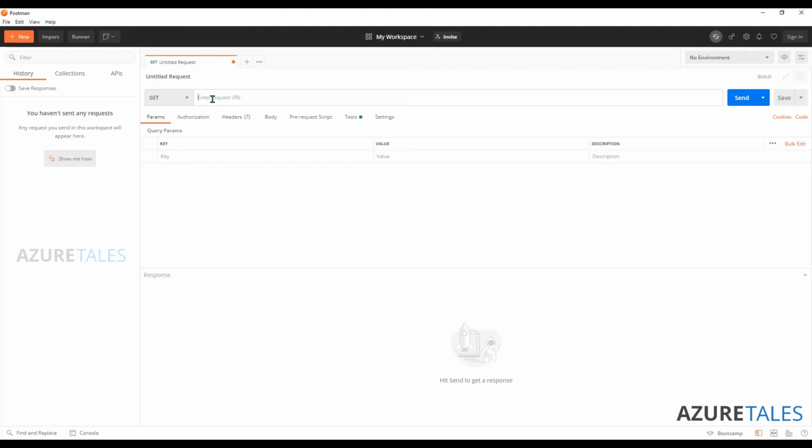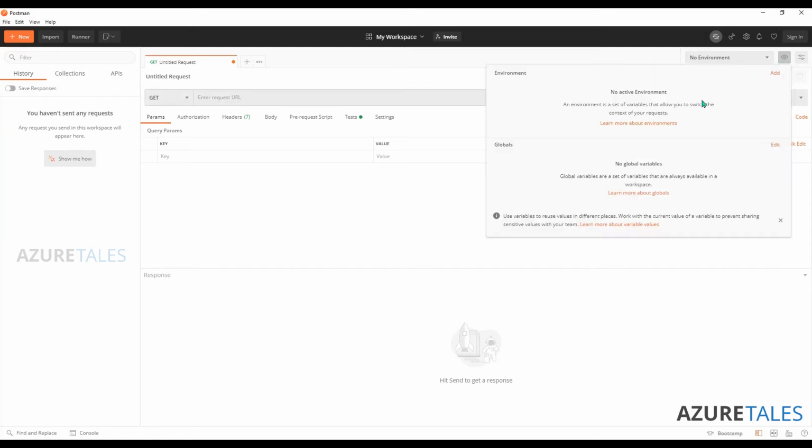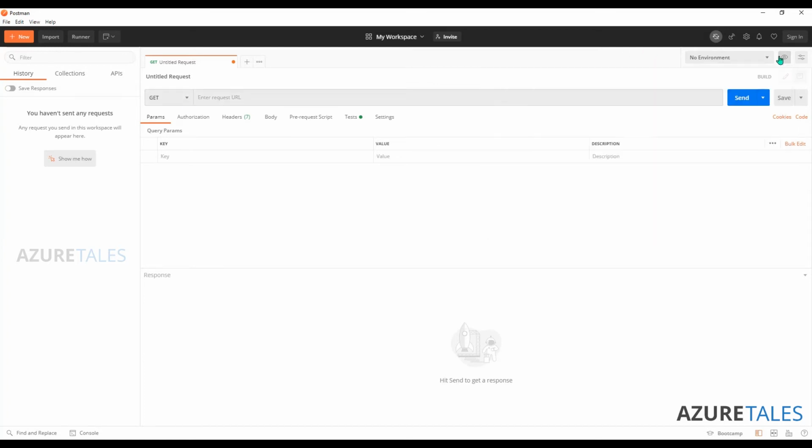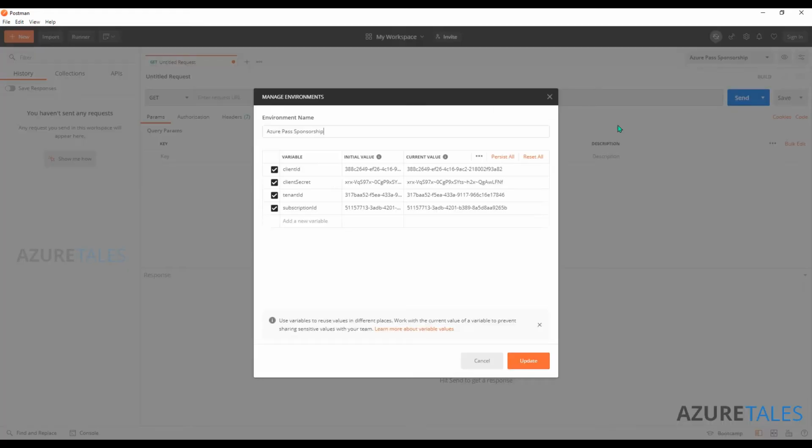Before we get to the URL, I just want to go back to the environment and click edit. I just want to add one more thing, which is called the resource. We are mainly going to work with the management API. If you're working with Vault, the scope is going to be a different thing.